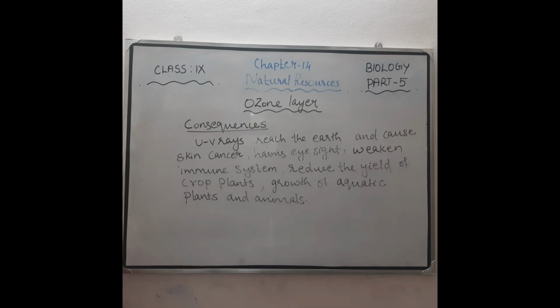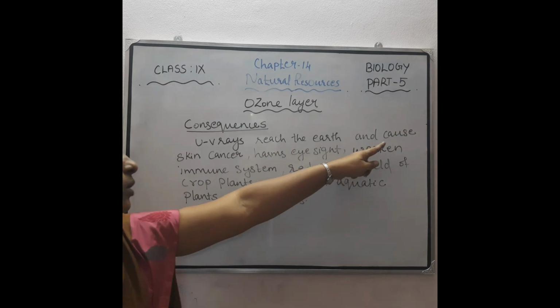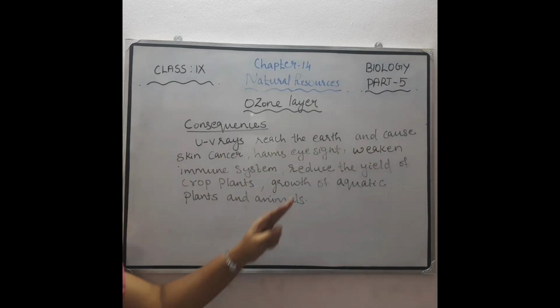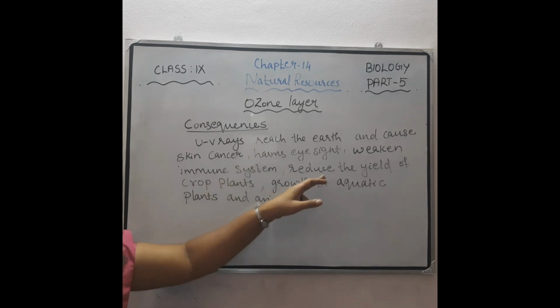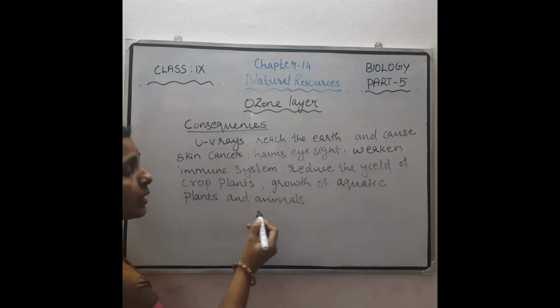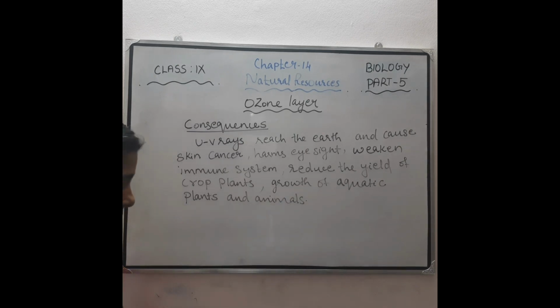How are they affecting? These UV rays reach the Earth and cause skin cancer, harm the eyesight, weaken our immune system, reduce the yield of crop plants, and also affect the growth of aquatic plants and animals. That's about the ozone layer.